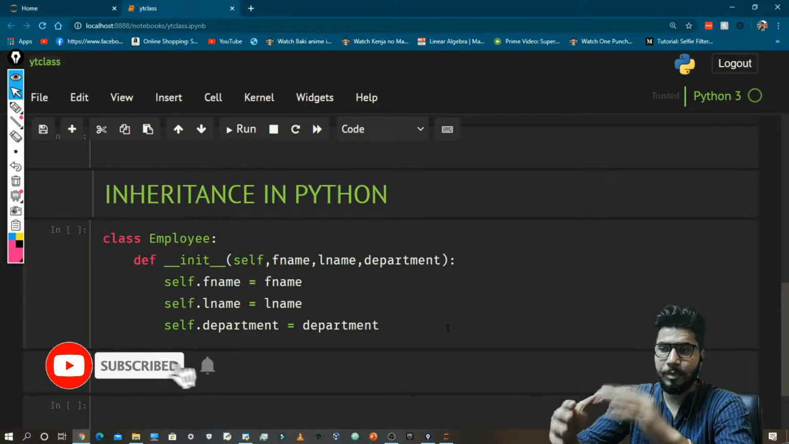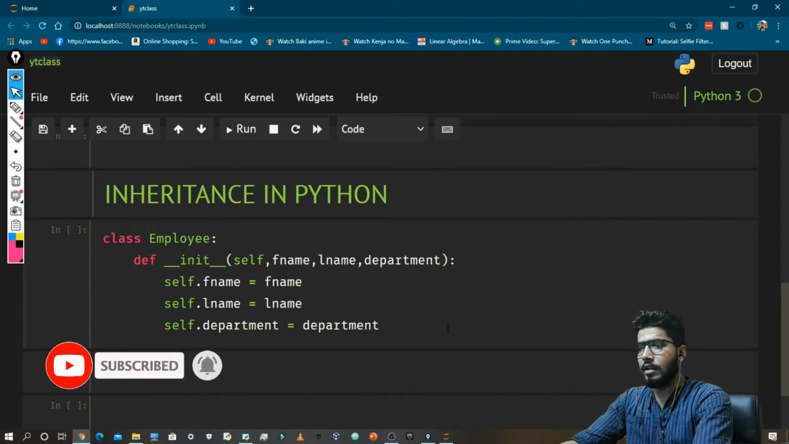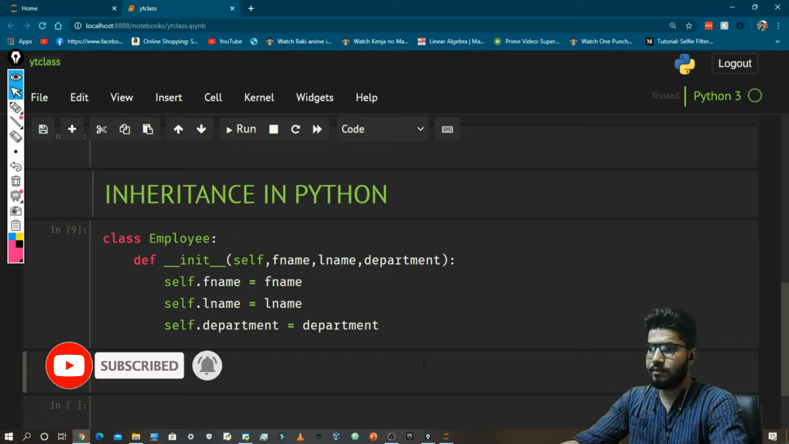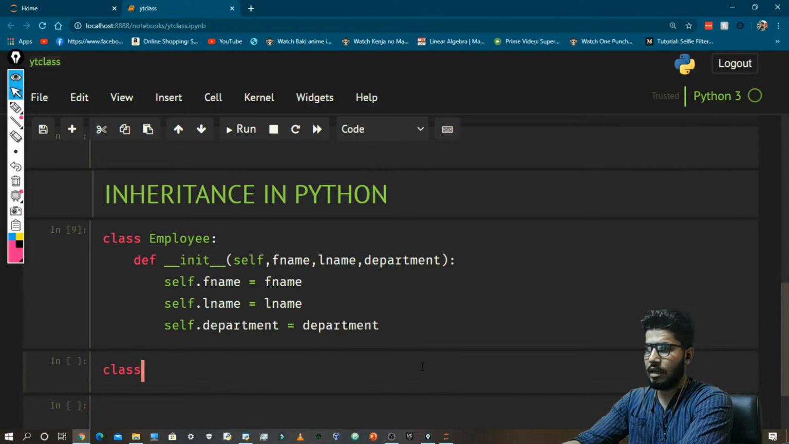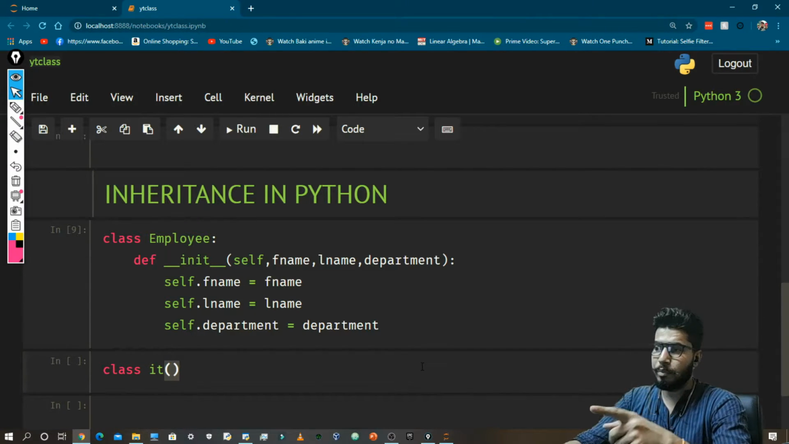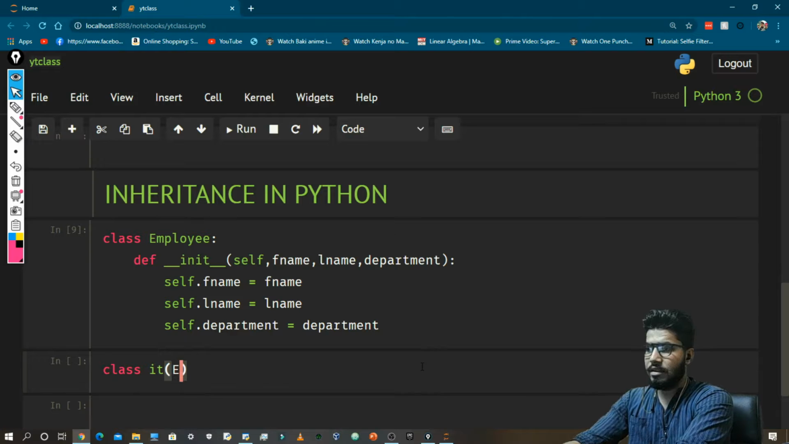So we need to create a separate class for them. Okay, so let's just say I will create a class for my IT department. Let's say class IT, and here you need to give the brackets and then provide the name of the superclass.